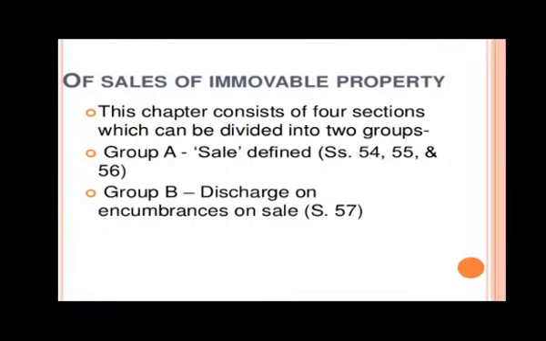Sale of immovable property has been dealt with in chapter 3 of the Transfer of Property Act 1882. In this chapter, there are a total of 4 sections, section 54, 55, 56 and 57. While 3 can be grouped in A and the last one can be grouped in B. The first 3 sections, that is section 54, 55 and 56, deal with sale of property, while the last section deals with discharge of encumbrances on sale.